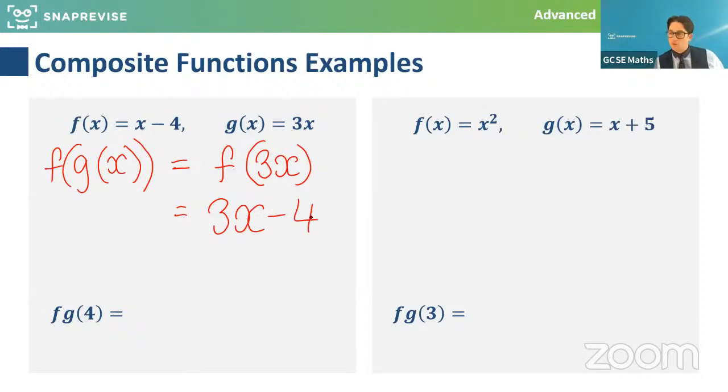So could you guys tell me what f of g of 4 would return specifically? Let me know what we'd get. And it'd be great to see some answers for this coming through.